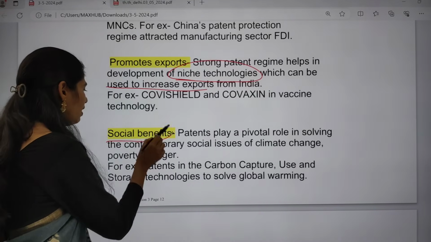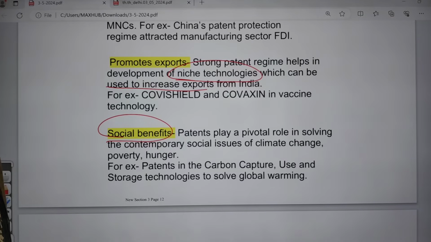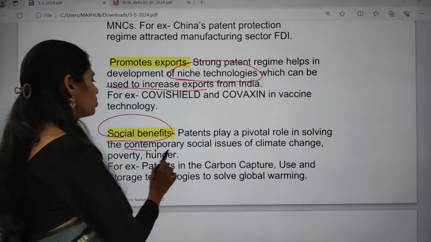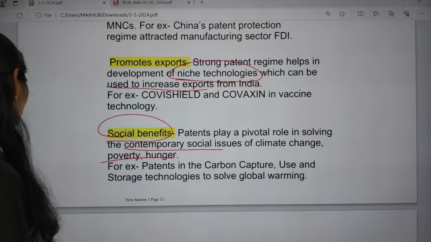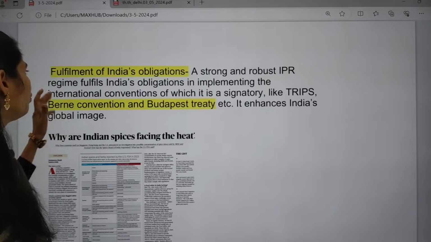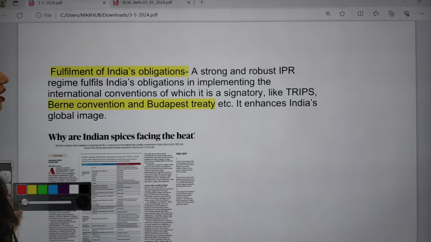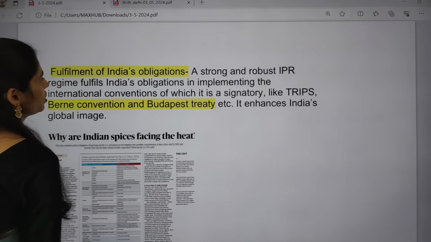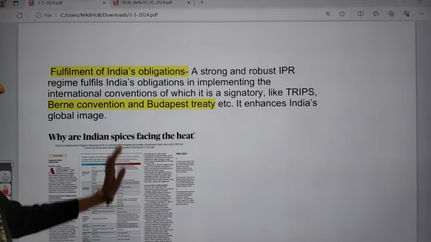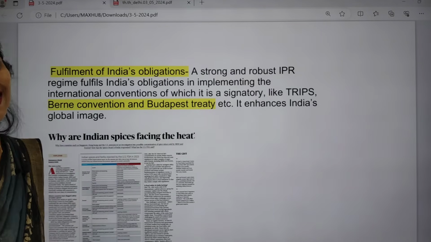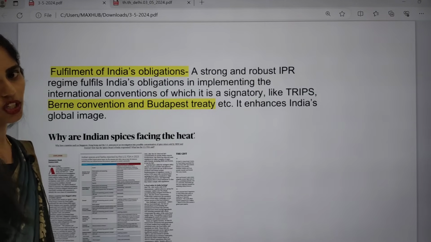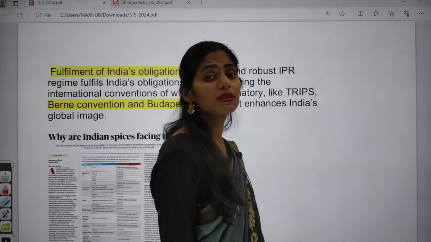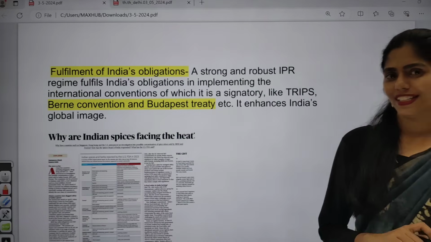And next one is it is also helpful for society at large. Patents play a very important role in solving contemporary social issues of climate change, poverty, hunger, etc. So we can use them as well. And next one is to fulfill India's obligations. A strong, robust IPR regime will be helpful for implementing international conventions, like we are already signatory to TRIPS, Berne Convention, Budapest Treaty. Because of this, it will enhance India's global image also. So in all these ways, patents are very helpful. I hope it is clear, right?